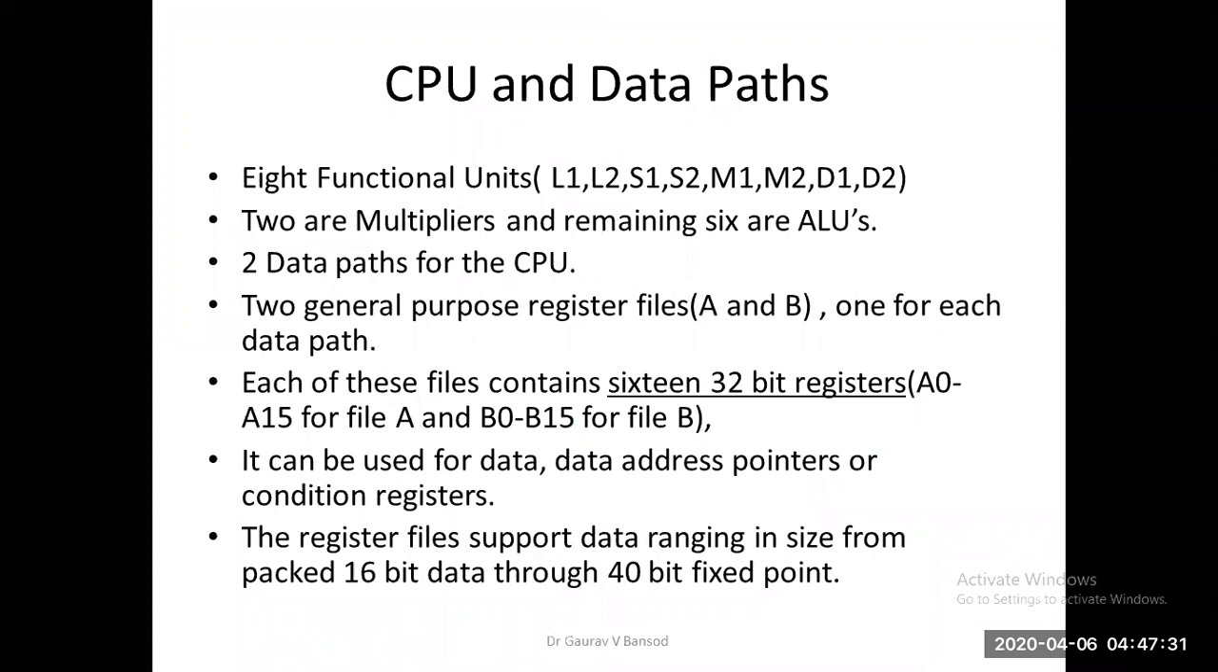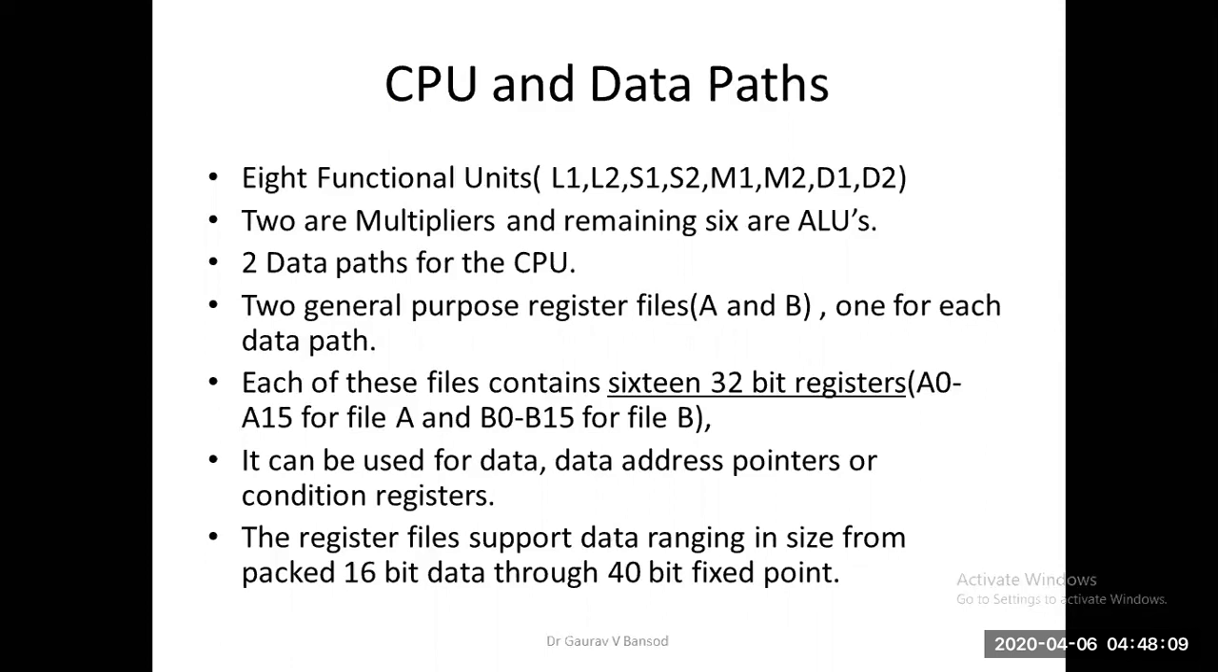Then there is a 100% chance that a question is asked based upon this topic, similar to your previous topic: draw and explain the internal architectures of your TMS320C6X DSP processor. A problem can also be asked like this: draw and explain the CPU and data path of your DSP processor. Straightforward questions, or draw and explain the data path. That's all.